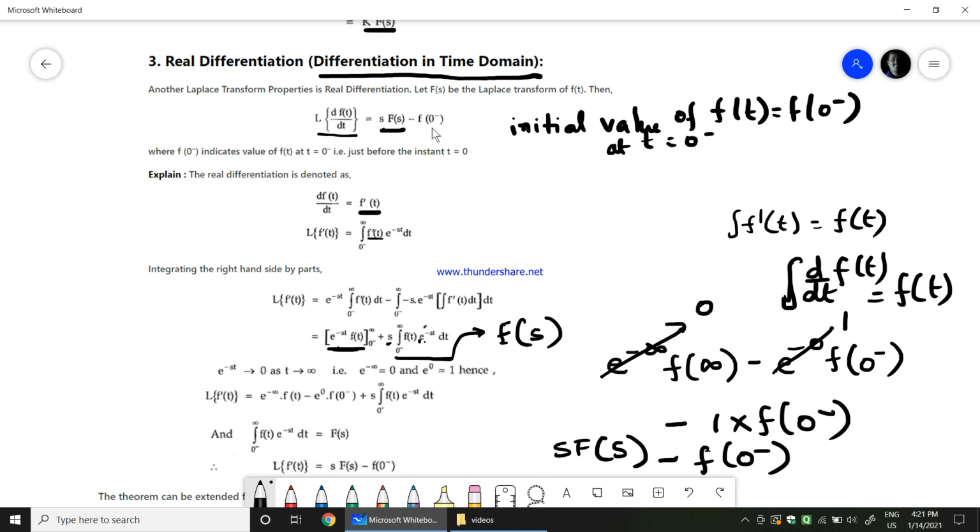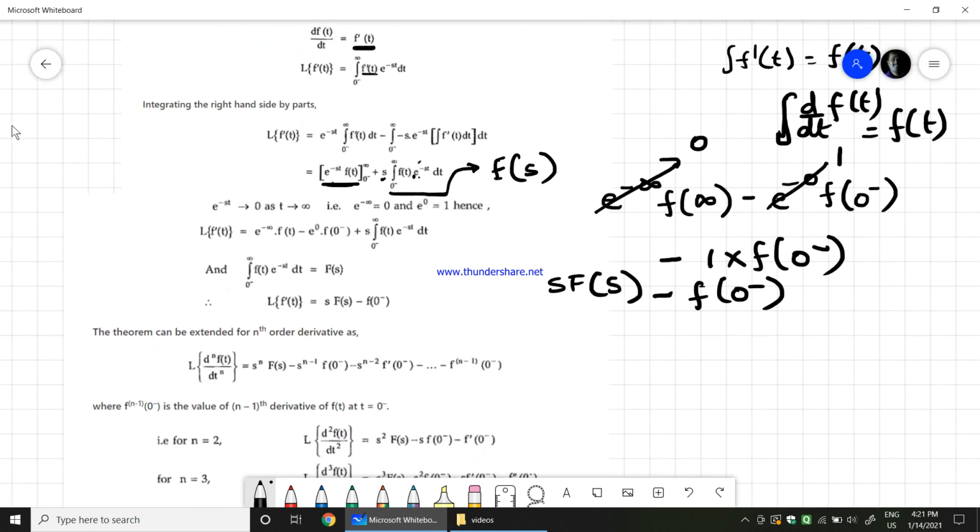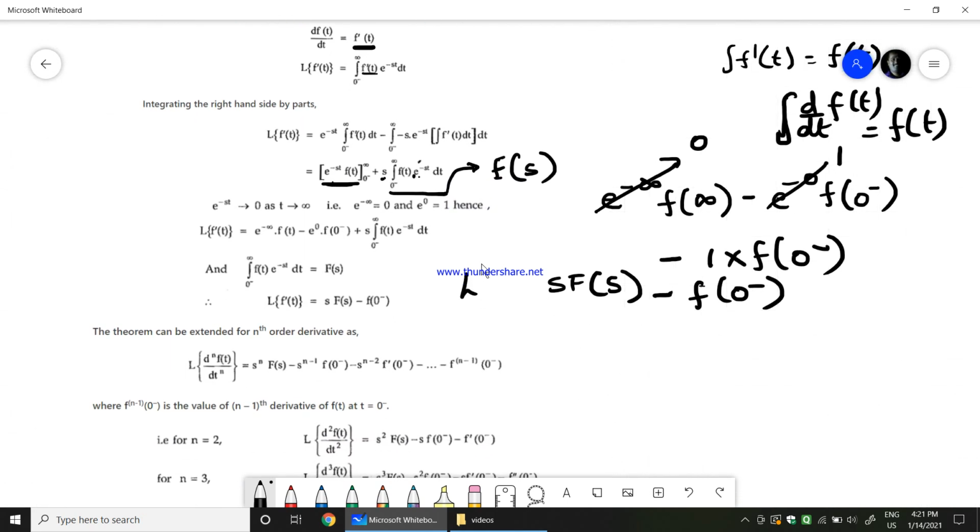So I hope you got the same equation we had earlier. That is the proof. This would be the Laplace transform of any differentiation f dash of t, the Laplace transform of the differentiation of f of t.